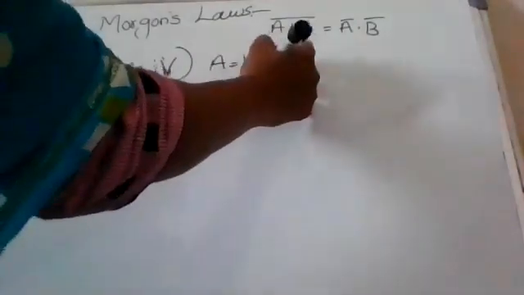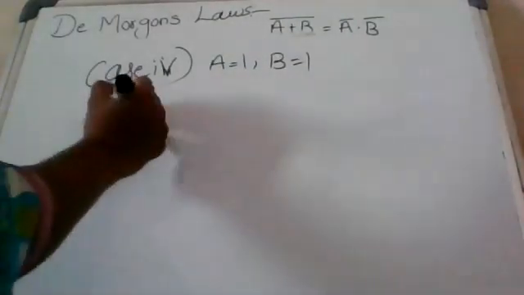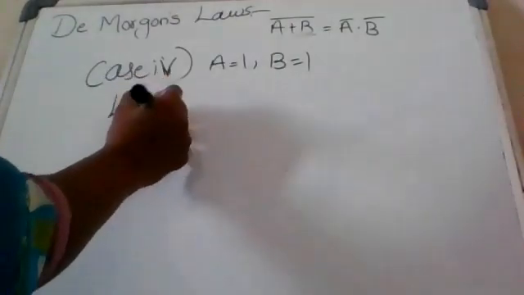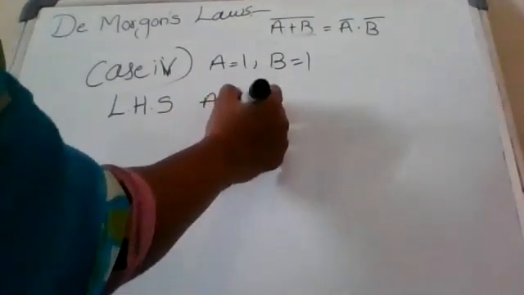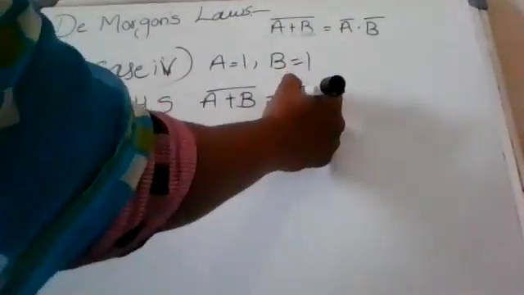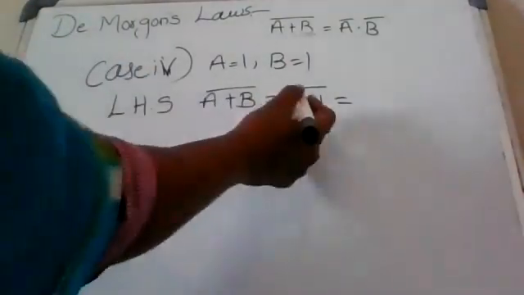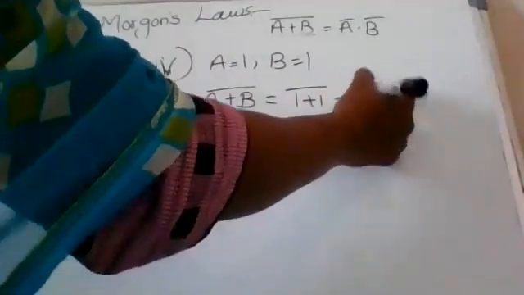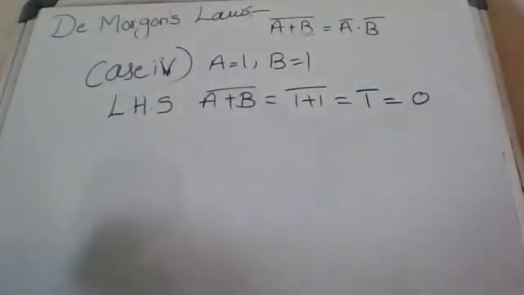If A equal to 1, B equal to 1. So left hand side, (A plus B) whole complement means (1 plus 1) whole complement. So what is the 1 plus 1 value? 1. 1 complement value 0.